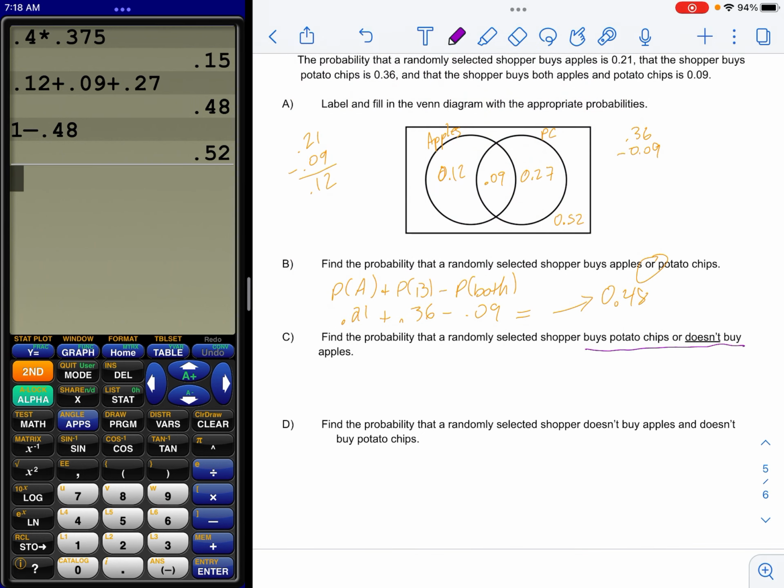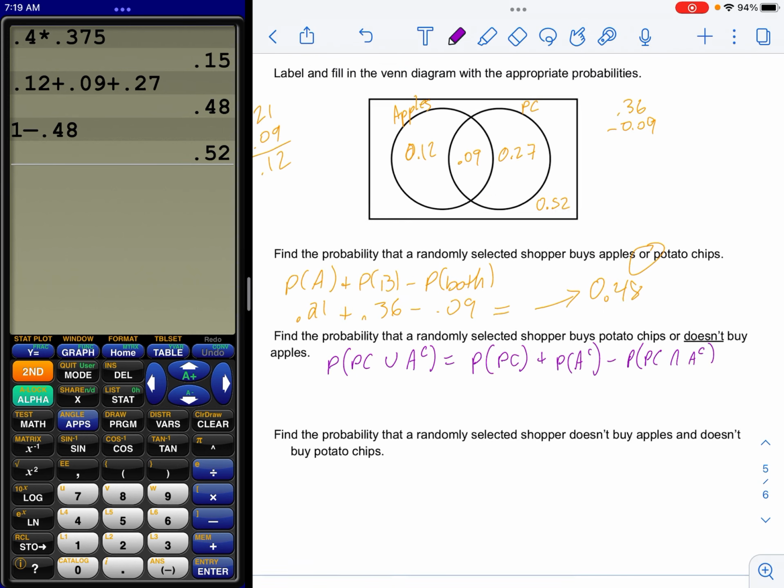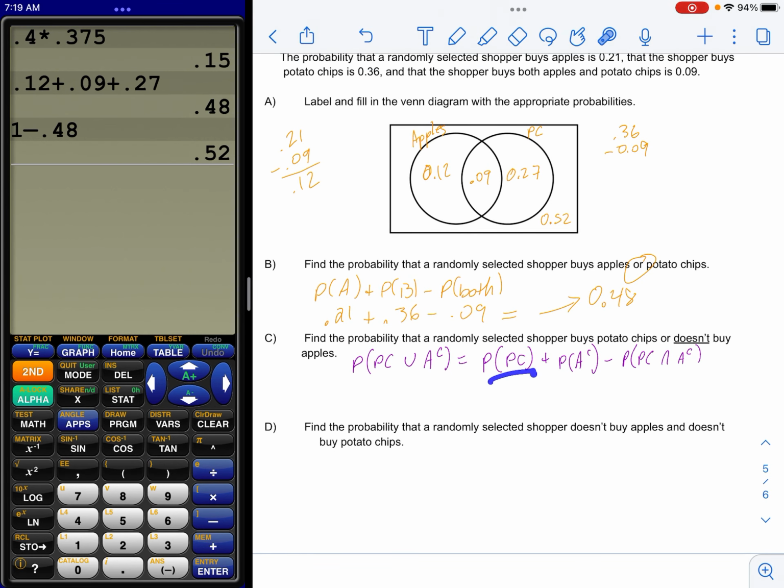Try to put this into notation, okay? The probability somebody buys potato chips, PC, or they do not buy, so that would be the U symbol, or they don't buy apples, A with a C. So with the formula, that's potato chips plus not apples minus the probability of both of those things. PC, there we go, and not apples.